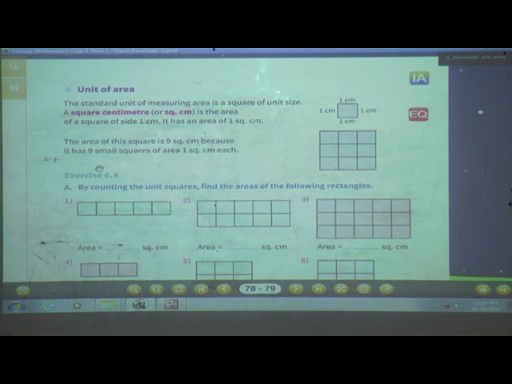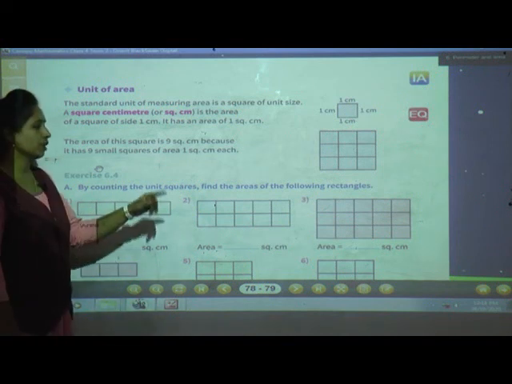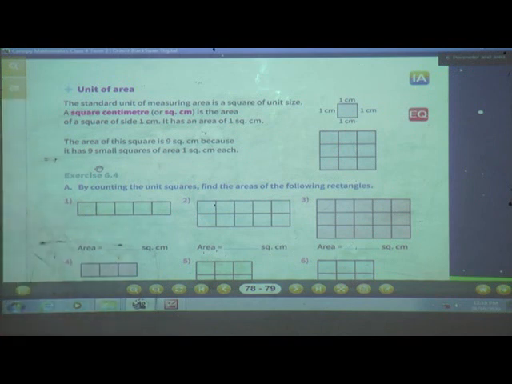See how to find out the unit of area? The standard unit of measuring area is a square of unit size. So a square centimeter is the area of a square whose side is 1 centimeter. So it has an area of 1 square centimeter. So you can count easily and you can tell.